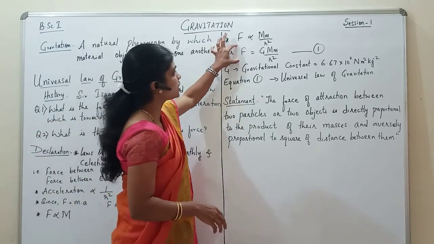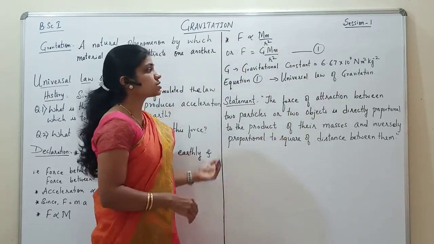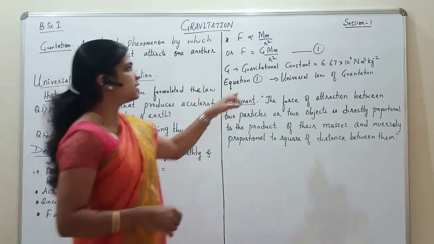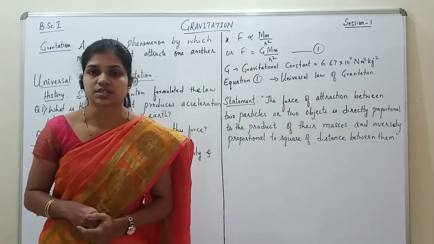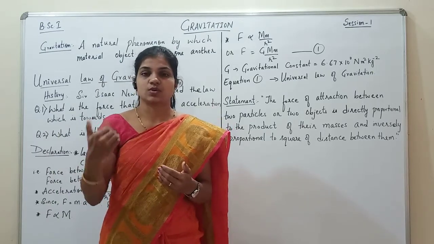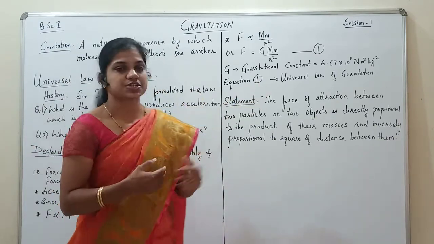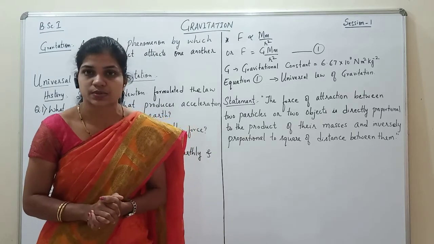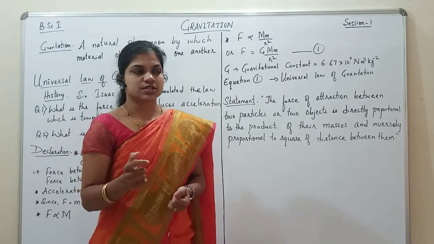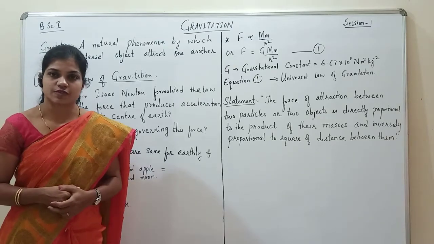And this equation, that is F is equal to G into M upon R square, was called the Universal Law of Gravitation. Now, not necessarily every time we take capital M as the mass of the earth. When we are talking about two different objects, we can take the masses as M1 and M2. So we can also write this expression as G into M1 M2 upon R square, where M1 is the mass of the first object and M2 is the mass of the second object. So now let us state the universal law of gravitation.